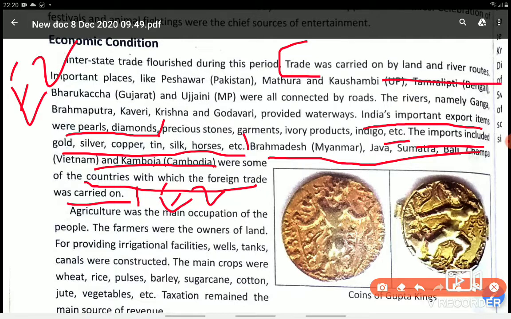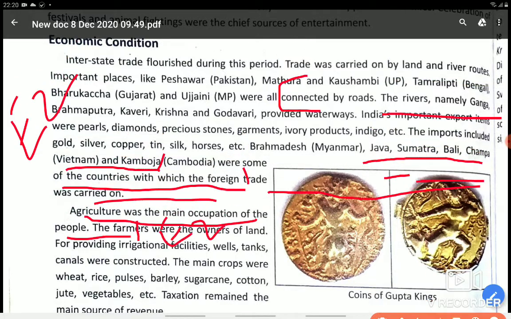Then you will write, mention which items were exported. You just give 2-3 examples and write etc. After that, which items were imported, that also you write. And after that, you mention those countries with which foreign trade was carried on. Okay. Next is